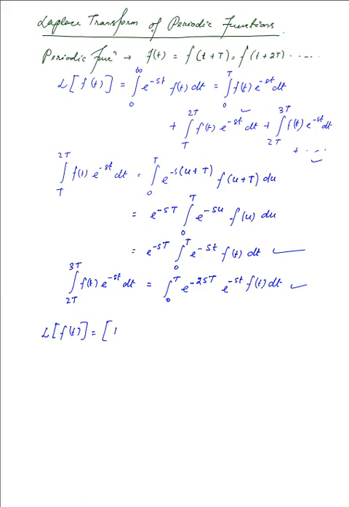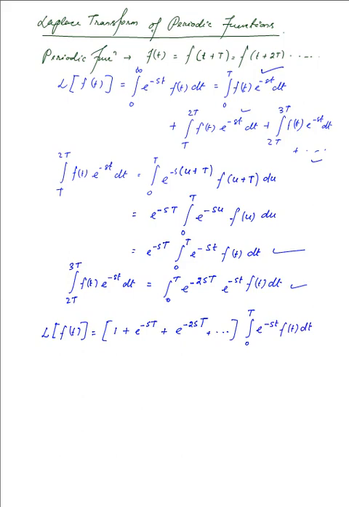In the first case it is going to be 1, that is for this one, and then for the second term we are going to have e raised to the power minus st. In the third case we have e raised to the power minus 2 times st, and it carries on, and the common term that is multiplied to all of them is the integration from 0 to T, with the integrand being e raised to the power minus st f of t dt.